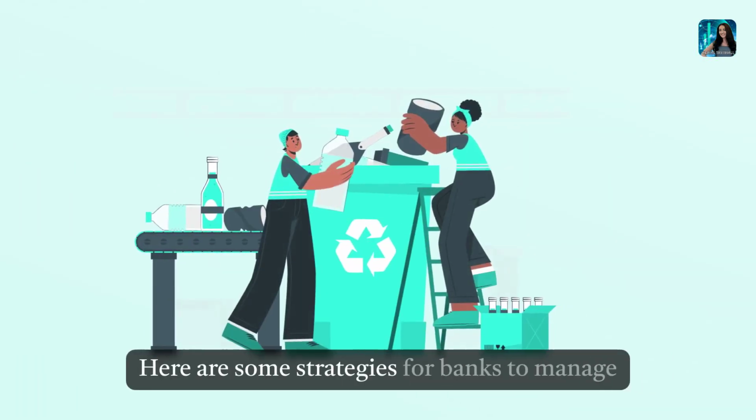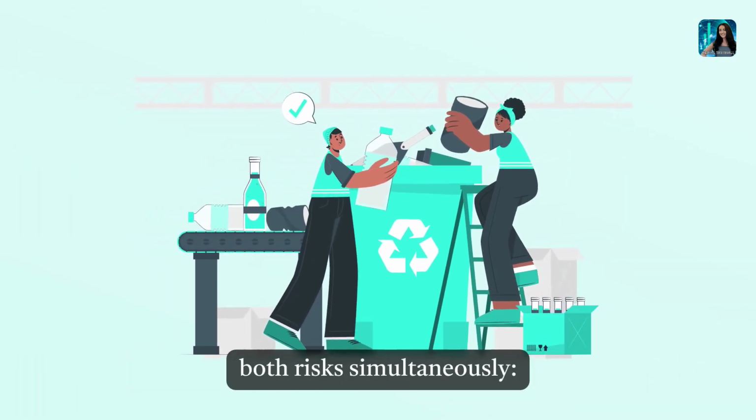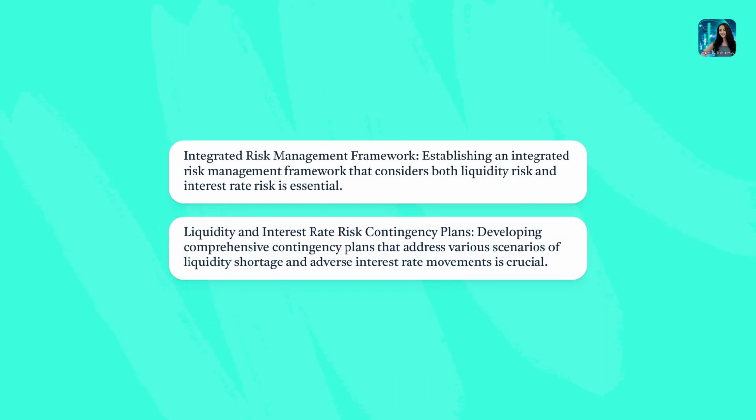Here are some strategies for banks to manage both risks simultaneously. Integrated risk management framework. Establishing an integrated risk management framework that considers both liquidity risk and interest rate risk is essential. Liquidity and interest rate risk contingency plans. Developing comprehensive contingency plans that address various scenarios of liquidity shortage and adverse interest rate movements is crucial.